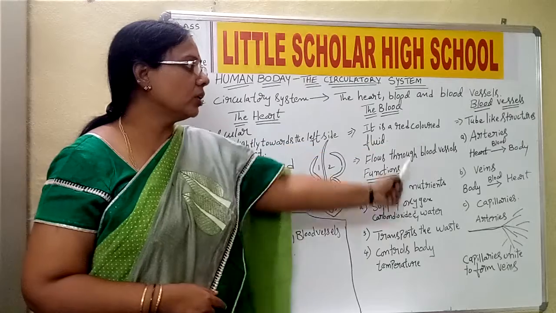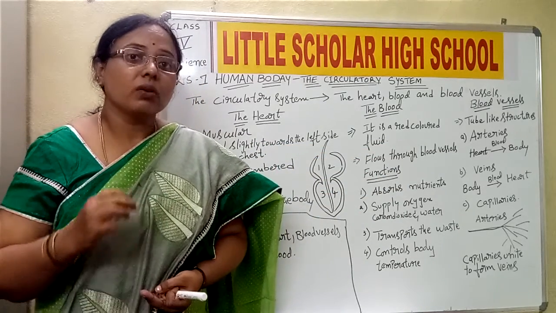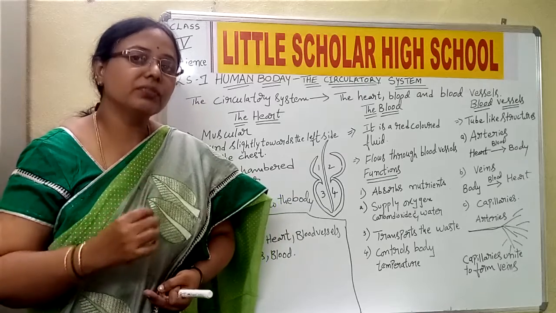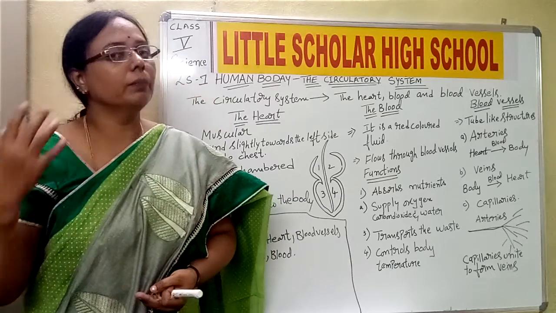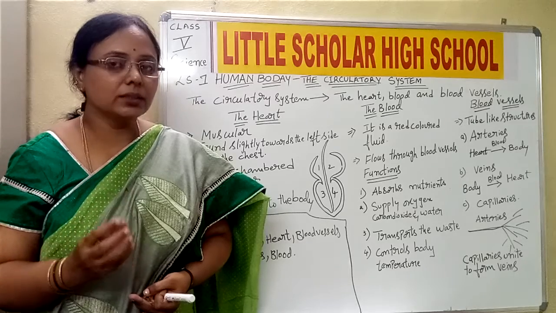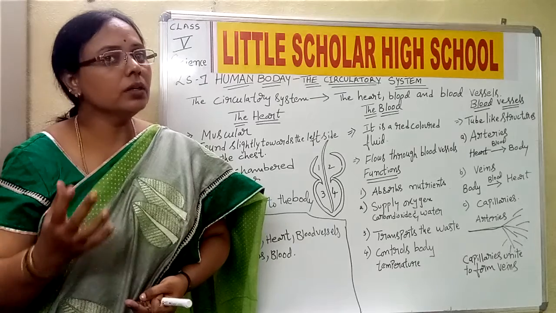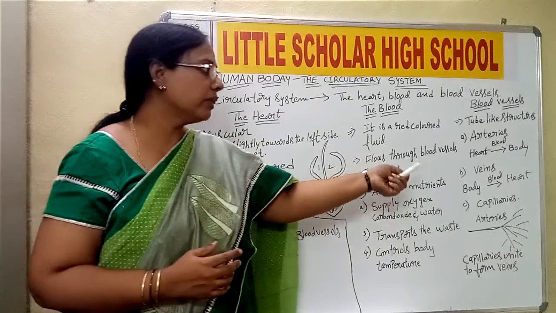Now let us see what are arteries. Arteries are the blood vessels which carry the blood from the heart to the body. Arteries are the blood vessels which carry the blood from the heart to all parts of the body. What are veins?